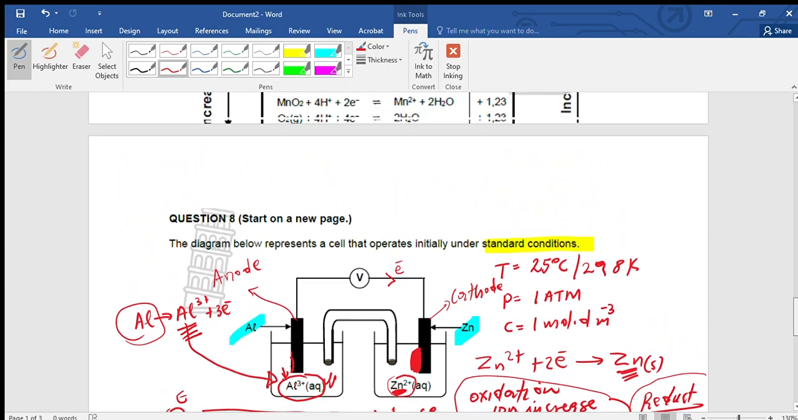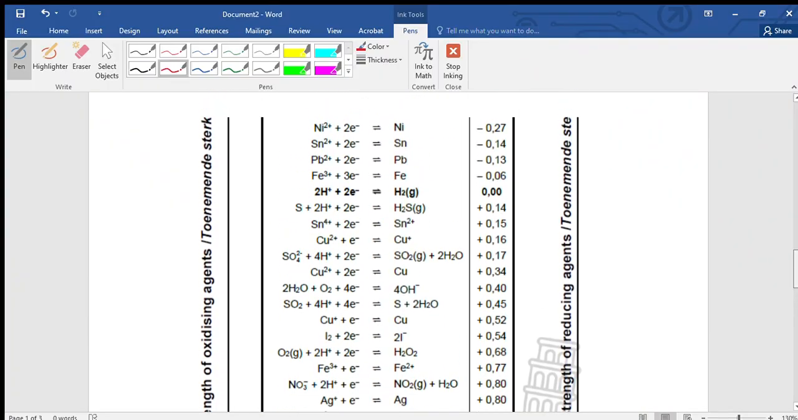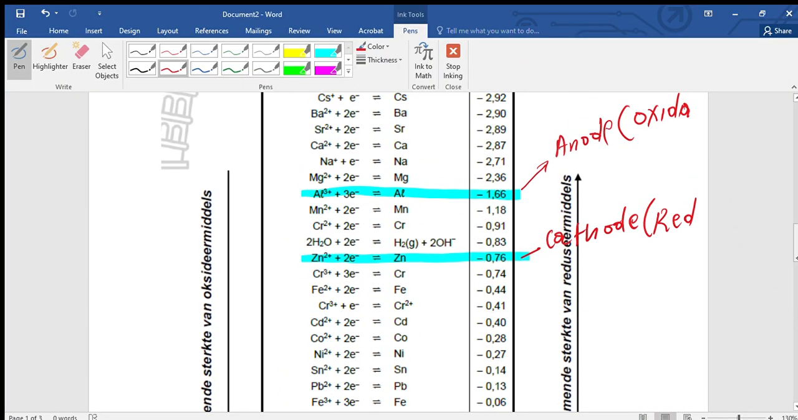Give a reason for your answer. Let's go to the table. So when we write a reason, remember on this side we have the oxidizing agent or reducing agent, and on this side we have the oxidizing agent. Because we are talking about ions that are being formed, the aluminium is forming ions, zinc is not forming ions.